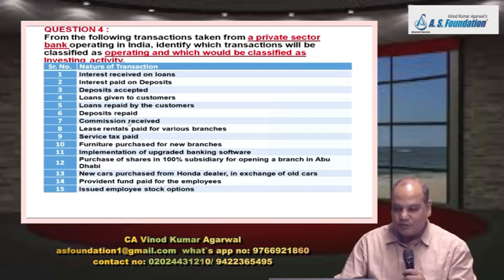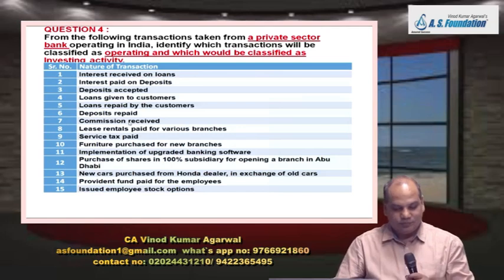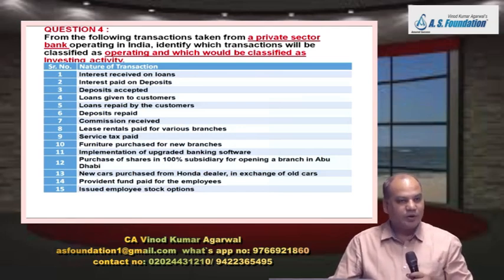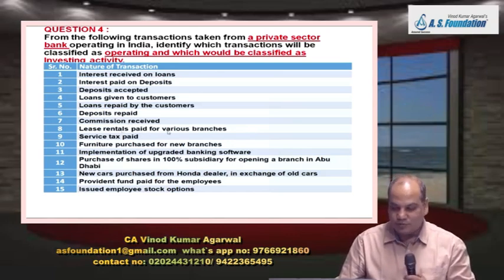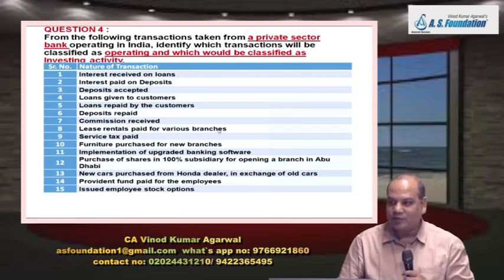Commission received: operating activity. Banks receive a lot of commission. Lease rental paid for various branches: not investing. Lease rental paid is operating activity. Most of these bank branches pay rental only. Service tax paid: operating. All indirect taxes paid you put under operating.